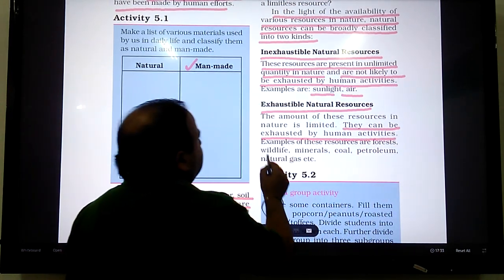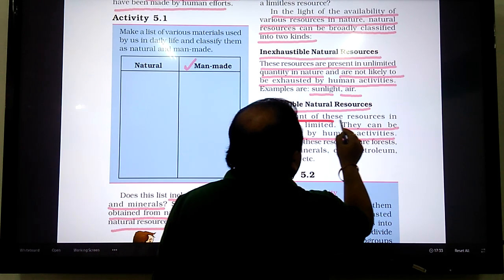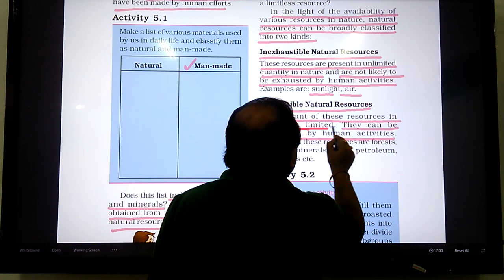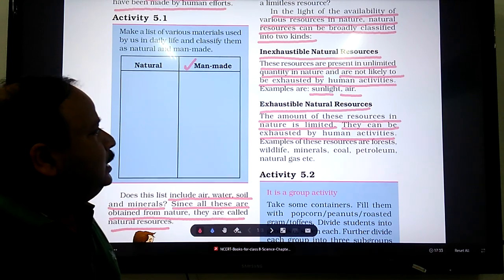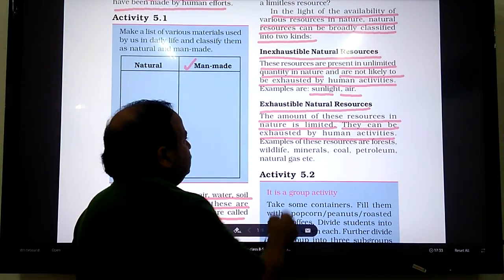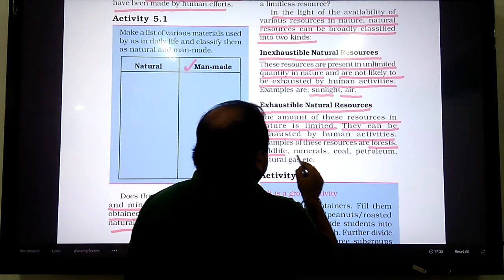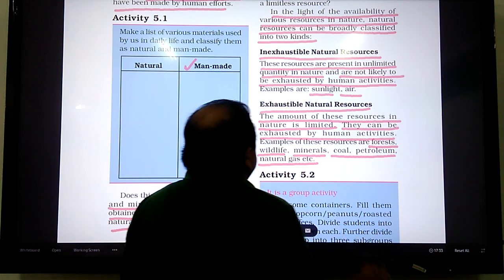The reason being that these natural resources are present in limited amount in our surrounding or in our nature. In the list of exhaustible natural resources, you can include forests, wildlife, minerals, coal and petroleum, natural gas, etc.